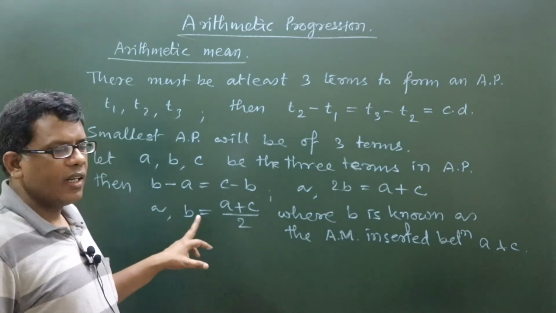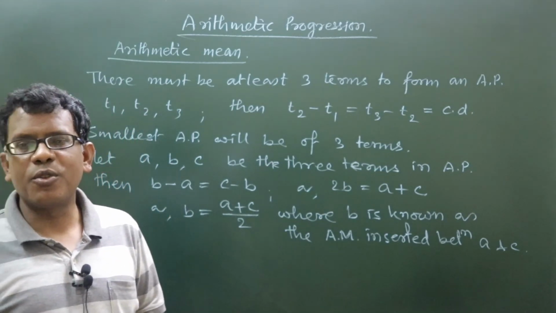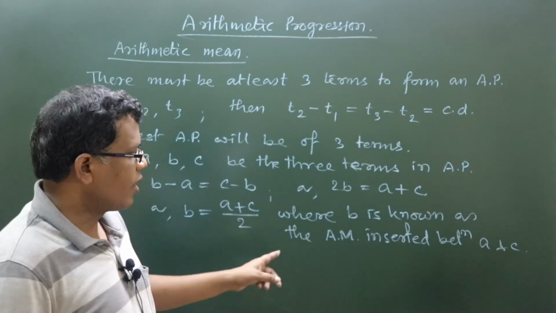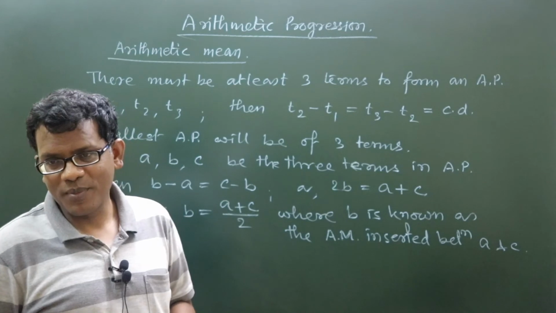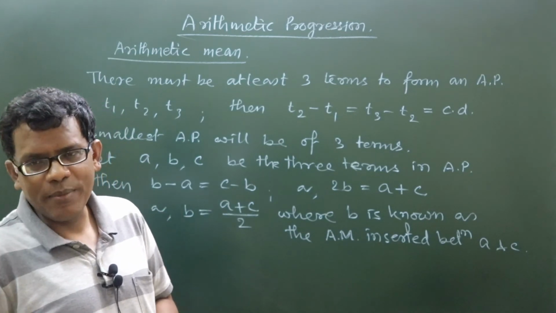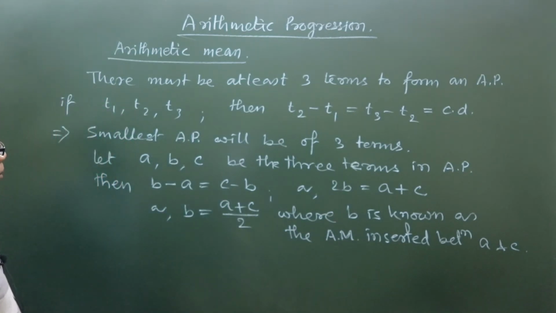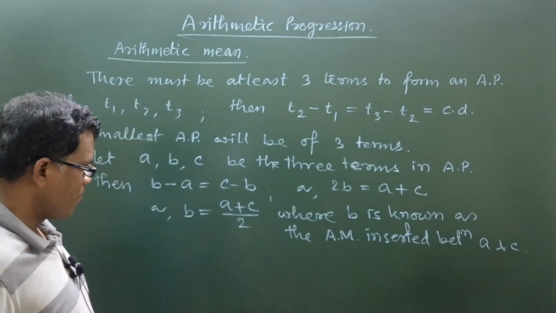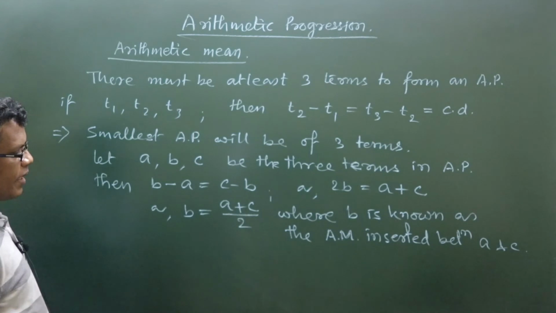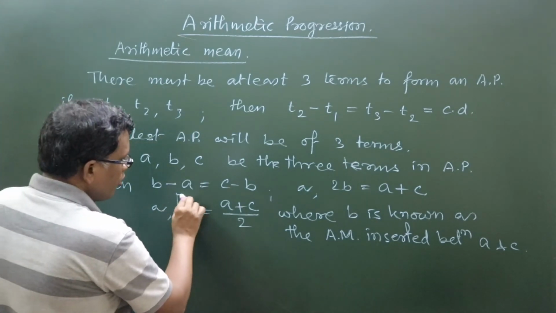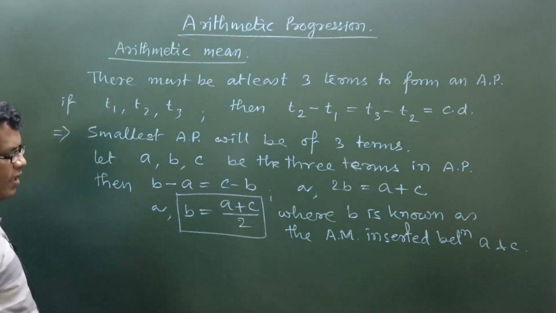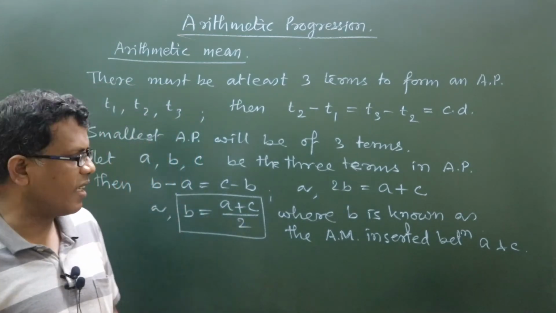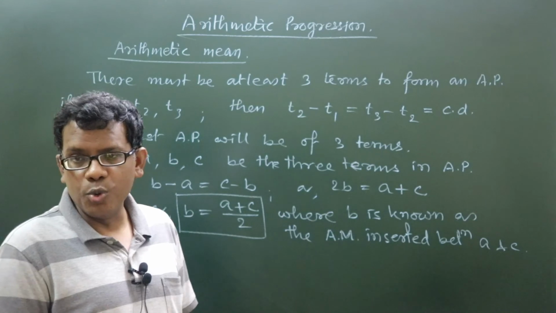So the middle number for 3 terms forming an AP is called the arithmetic mean. Got my point? So the arithmetic mean in an AP will be the middle term in a group of 3 consecutive terms. B is the arithmetic mean whose value is the sum of the 2 extreme terms, first and last, divided by 2.